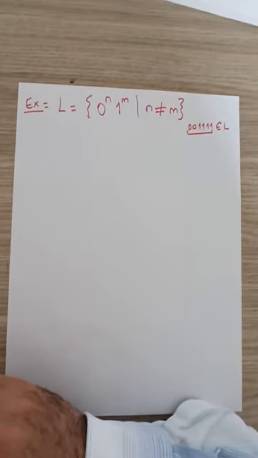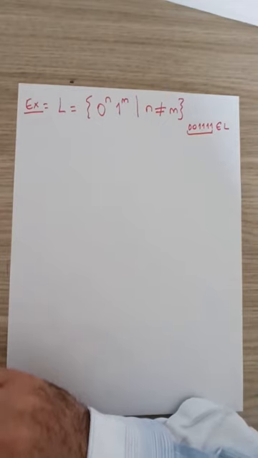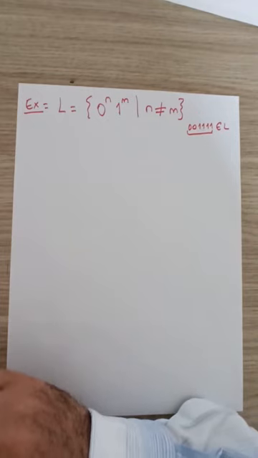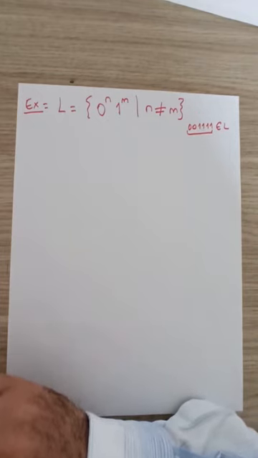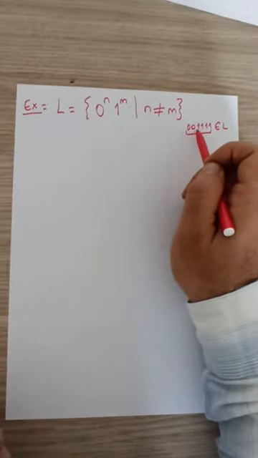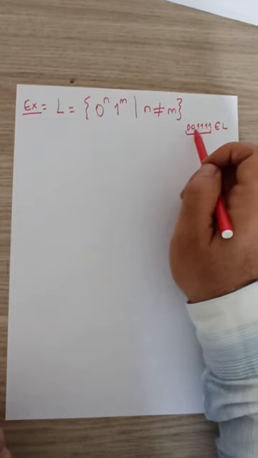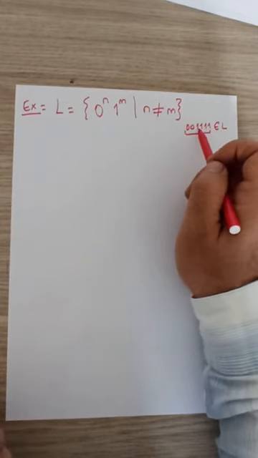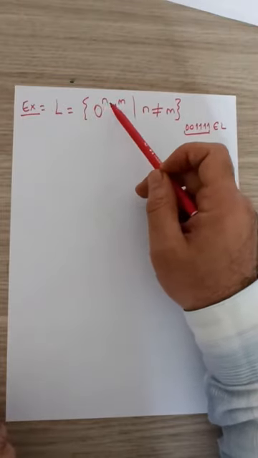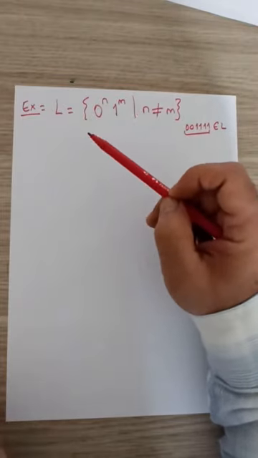Again, let's try to first of all guess whether this language is regular or not. It seems again that recognizing strings of this sort may require an indefinite amount of counting. Why? Because we need to somehow record the count of zeros appearing at the beginning just to be able to check that the number of ones is not the same at the end. But such counting might be indefinite because n and m are any arbitrary numbers.